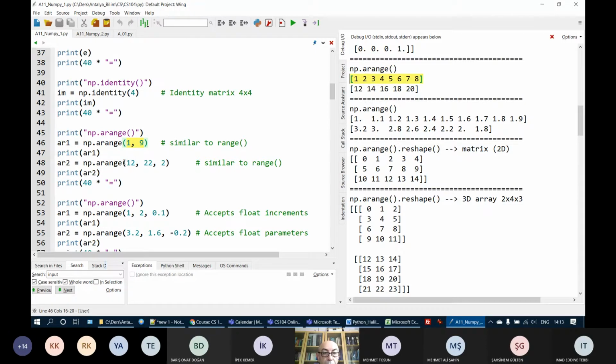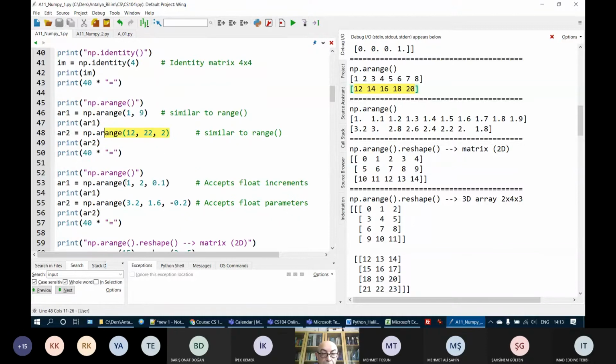Okay. Here we have another one. Start from 12, increase every time by 2, go on to 22. So 22 is exclusive, so it will generate numbers 12, 14, 16, 18, and 20. Here we have another range. Start with 1, go up to 2, but each time increment by 0.1. What is the result? 1.0, 1.1, 1.2, and so on, up to 1.9. Why? Because 2 is exclusive.